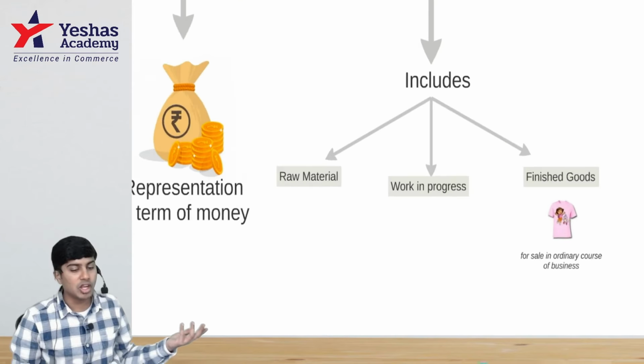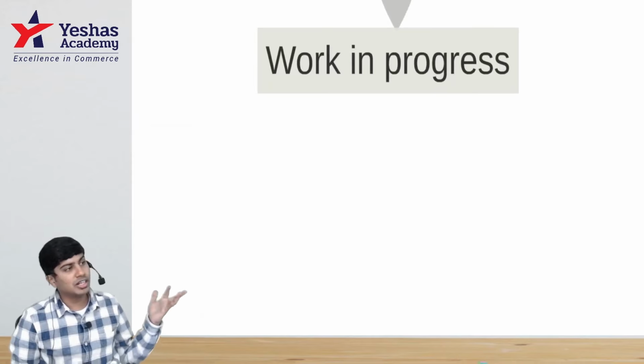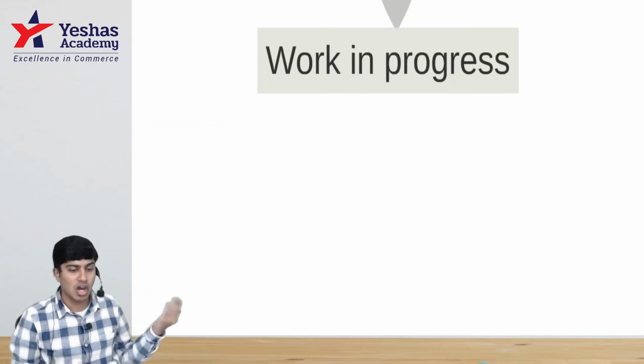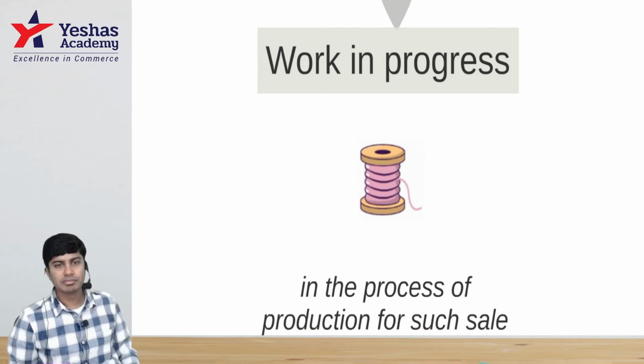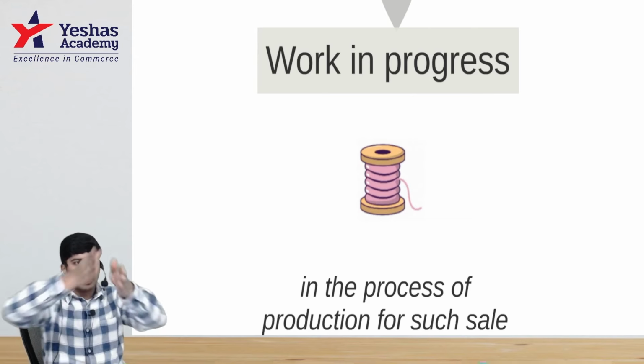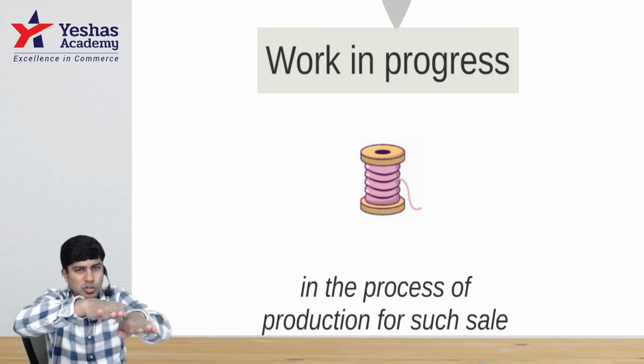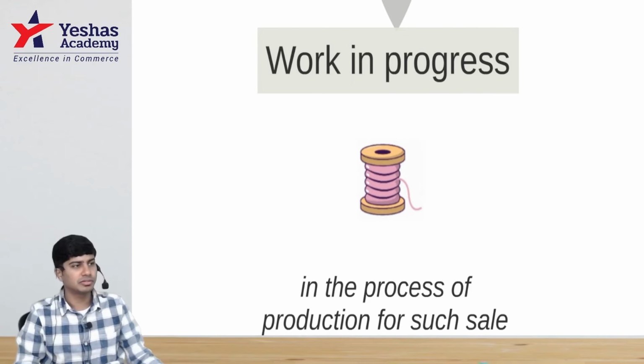What do I buy? I buy cotton. I convert that cotton into thread. Out of the thread, I make cloth. So, for example, in the process of production is thread. I weave that thread. I'll put thread horizontally, vertically, bring them close, close, close. When they become very close, it will become cloth.